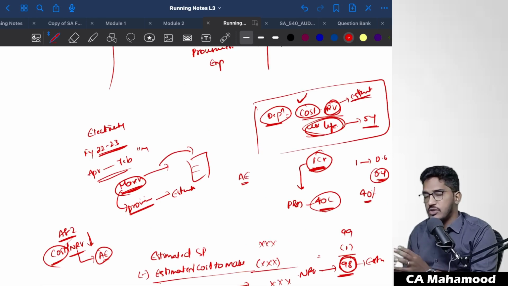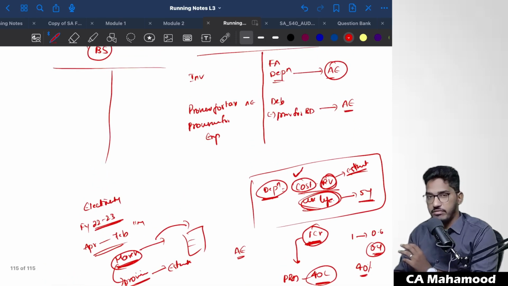Not just this, guys, there are so many items. There will be plenty of items in the financial statements, in the P&L and the balance sheet, where the management will make estimates, where they will not be able to do the precise calculation. I have given very few examples here; there are plenty of others. The examples I have given are depreciation, provision for bad and doubtful debts, inventory NRV calculation, provision for taxation, and provision for expenses.